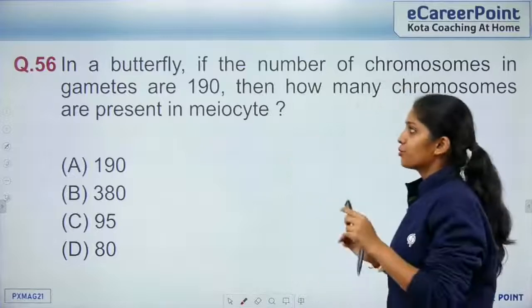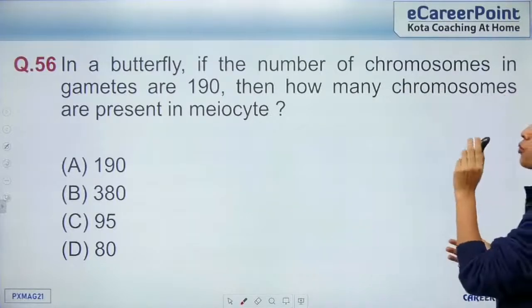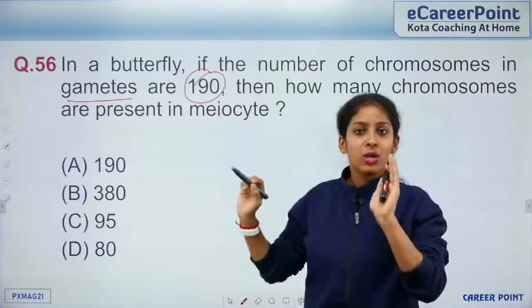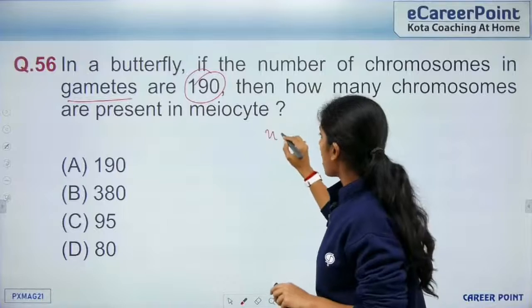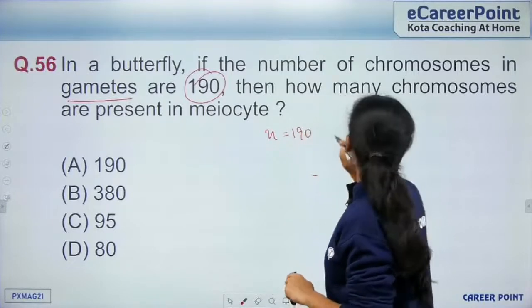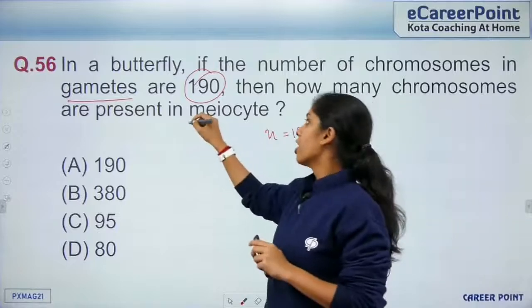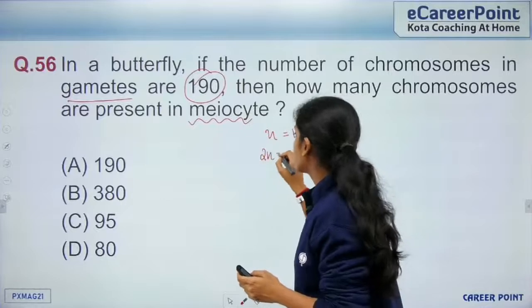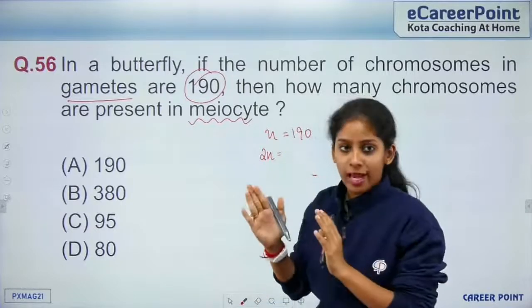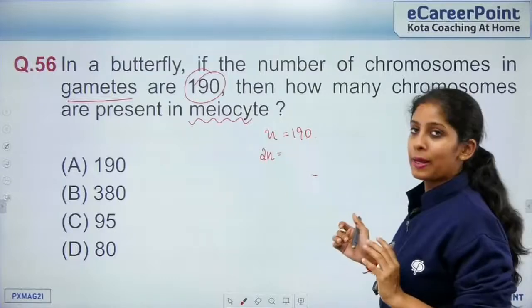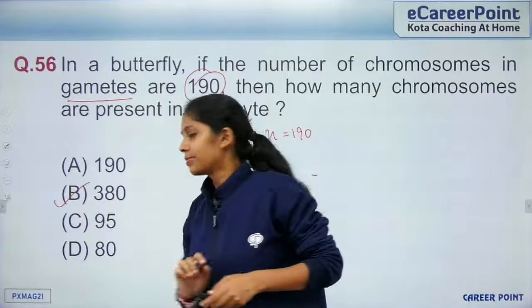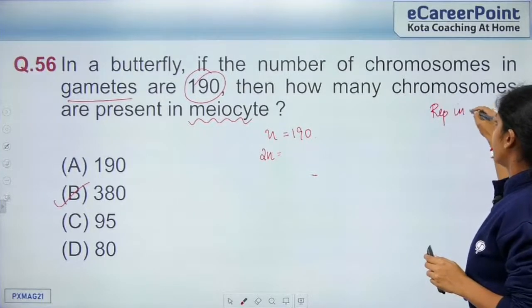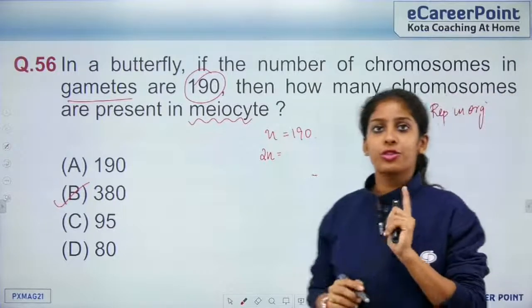For question 56, in a butterfly, if the number of chromosomes in the gametes is 190, so gametes are always haploid. I write haploid n is equal to 190. How many chromosomes are present in the meiocyte? Meiocytes are the gamete mother cells, so the gamete mother cells will have 2n. So n is 190, so 2n will be 380, right? Yes. This comes from the topic Reproduction in Organisms, the first chapter of class 12.